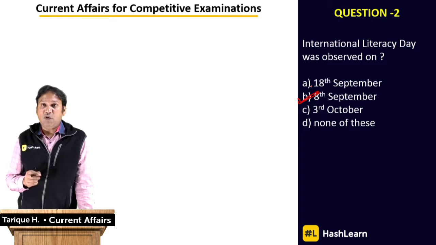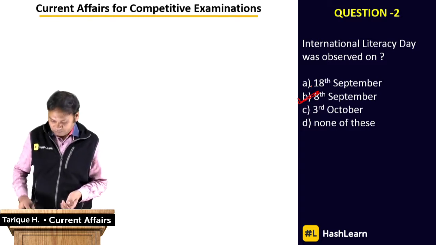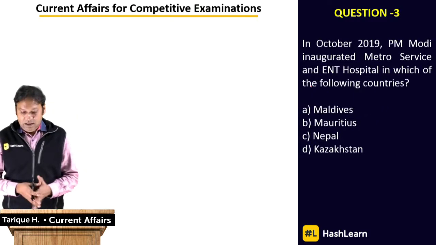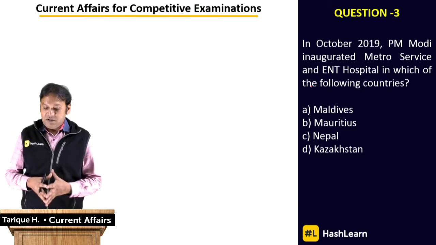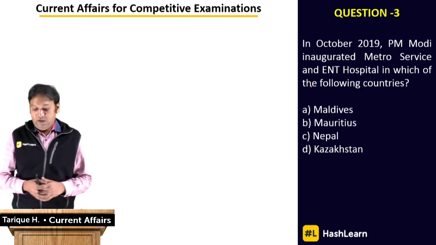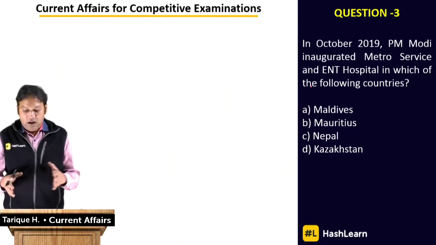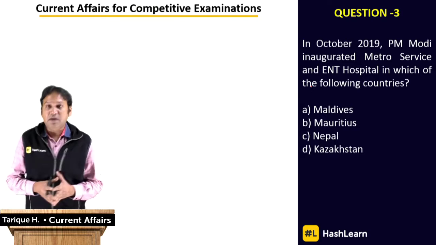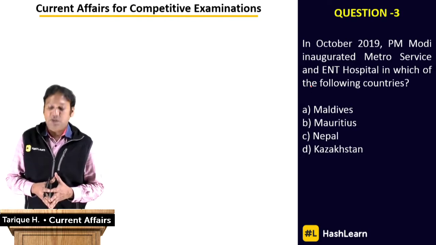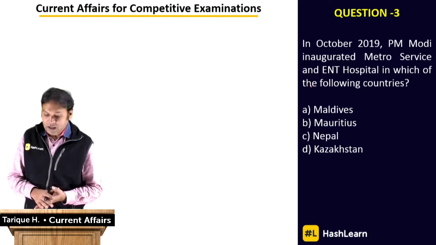Alright, let's move on to the third question. Let's see what is our third question for the day. In October 2019, PM Modi inaugurated a metro service and ENT hospital in which of the following countries? To be precise, it's October 3rd, 2019. Prime Minister of India, Narendra Modi ji went and inaugurated a metro service and a hospital in which of the following countries? So there are 4 options in front of you.